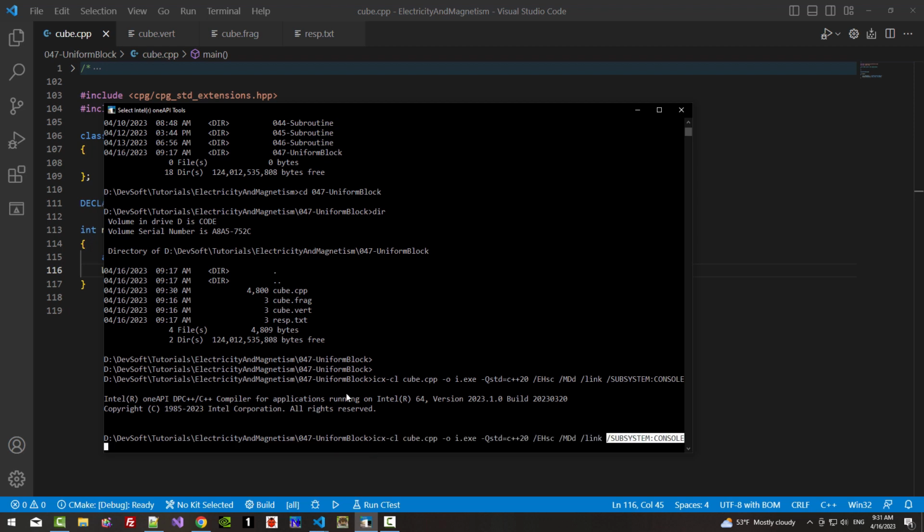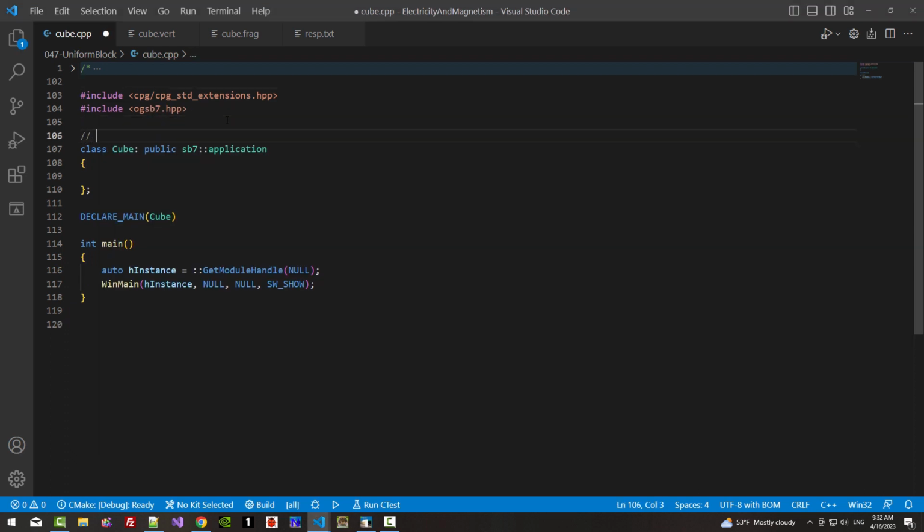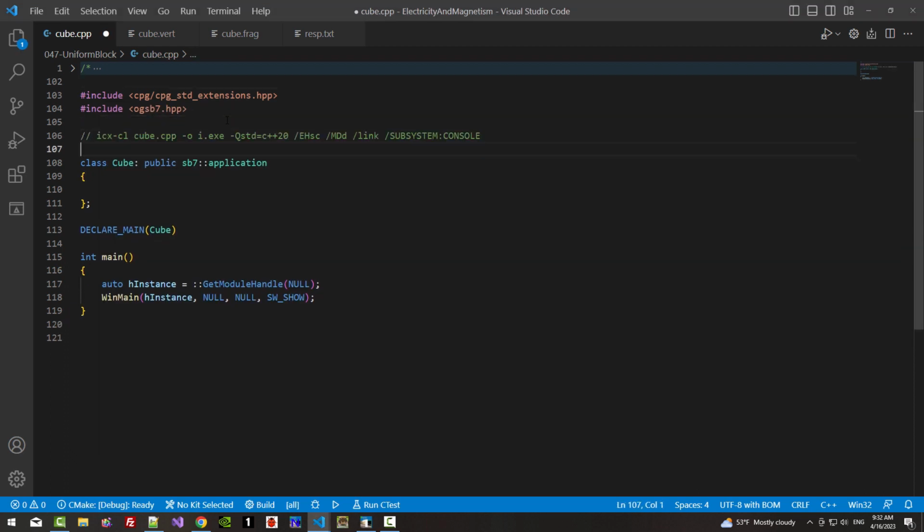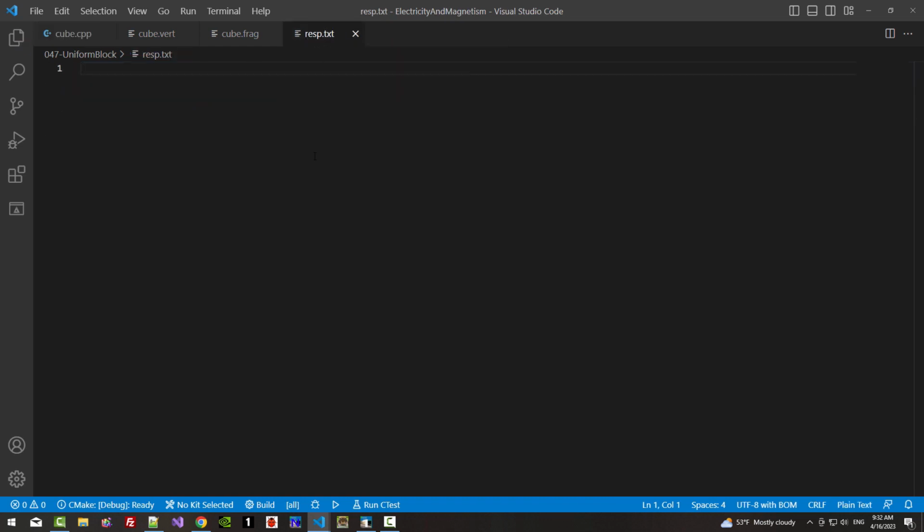Now copy this string. I will paste it here. Also in the response file, paste it here. Now we can delete this part.